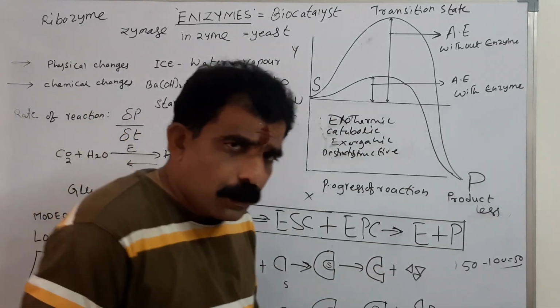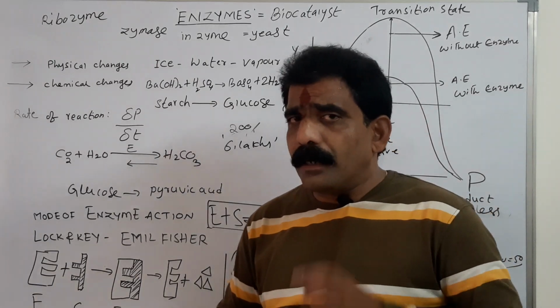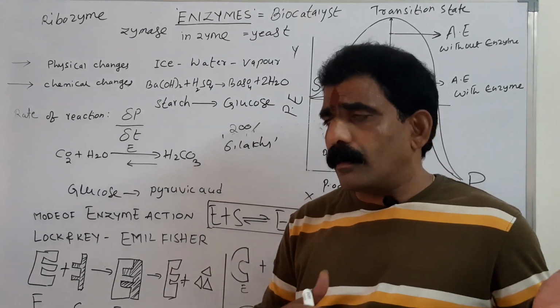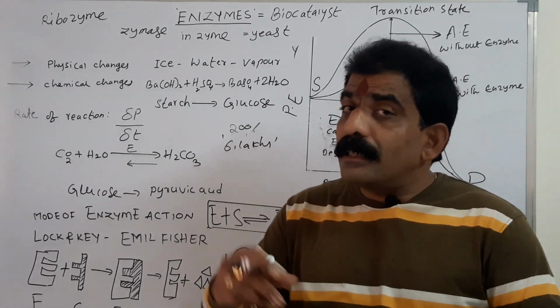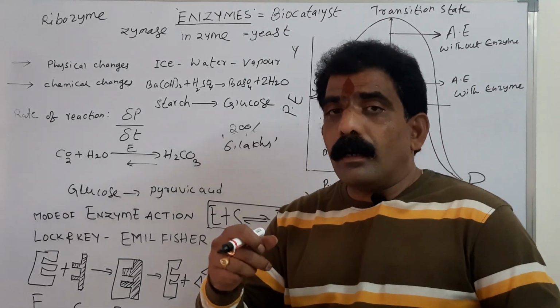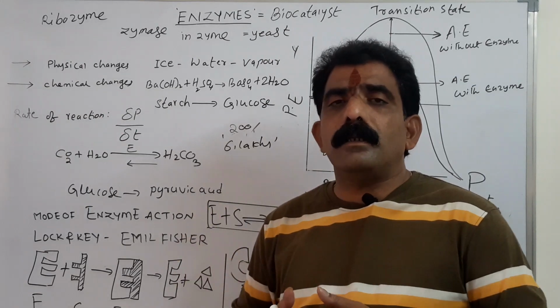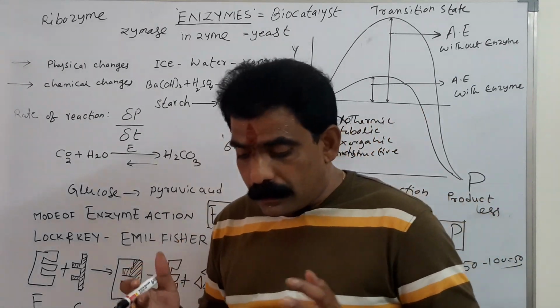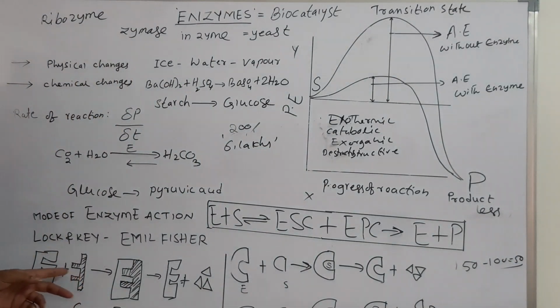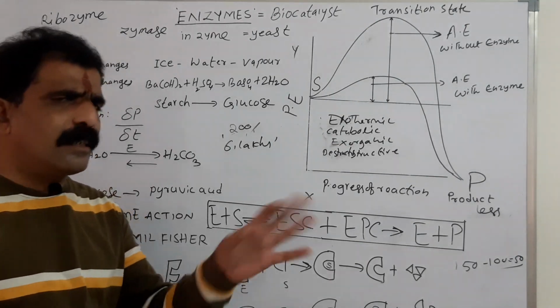Like a key and keyhole. When the configuration of key and keyhole is similar, then only the key can be inserted and the lock can be unlocked. With the same key, we cannot unlock all the locks. To unlock a lock, the configuration of the key and keyhole must be similar. So like that here also, when the substrate molecule configuration and active site configuration both are similar, then only the enzyme substrate complex is formed and the substrate is broken down to product and the enzyme will be released. Then only the reaction takes place.